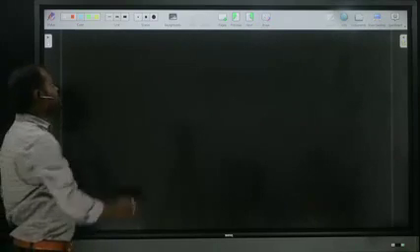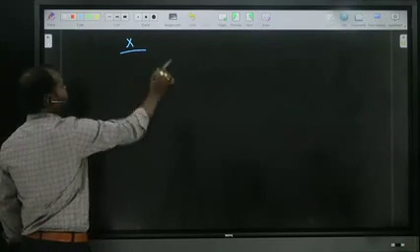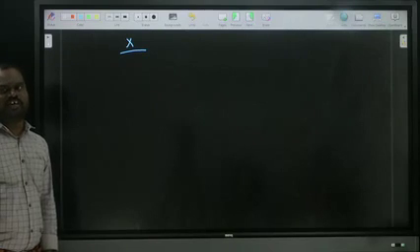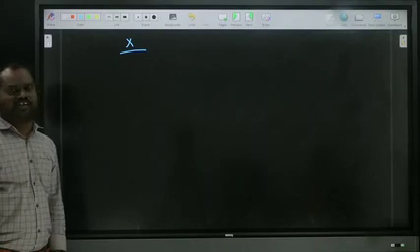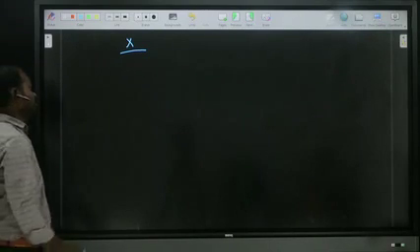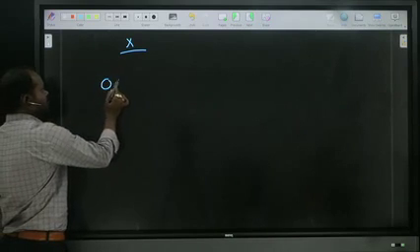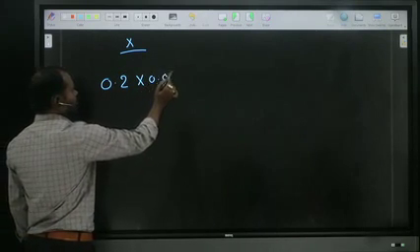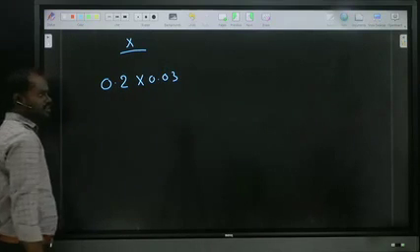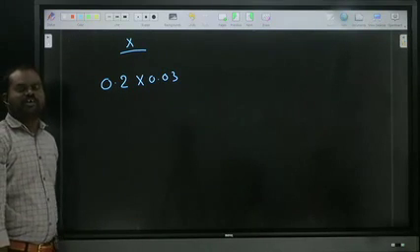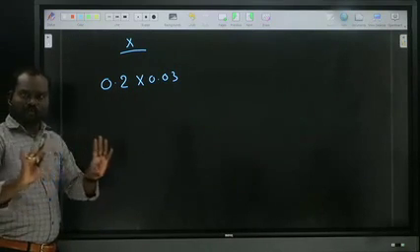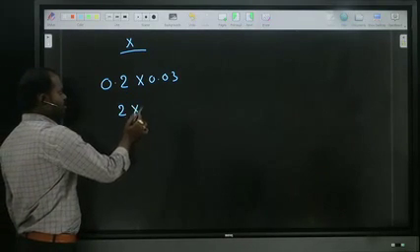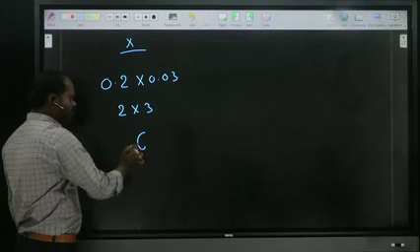Multiplications, especially in multiplications, some people feel difficulty. Normal numbers they can multiply, but when there are decimal numbers they feel difficulty. So when decimal numbers are there, for example 0.2 into 0.03, if you want to multiply this and you are feeling difficulty, first of all remove the points, put the normal numbers 2 and 3, multiply 2 3s are 6.